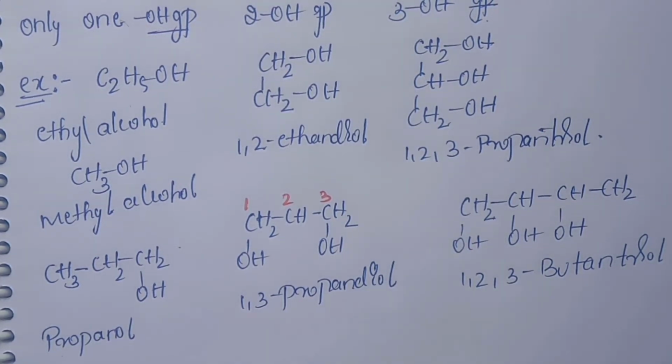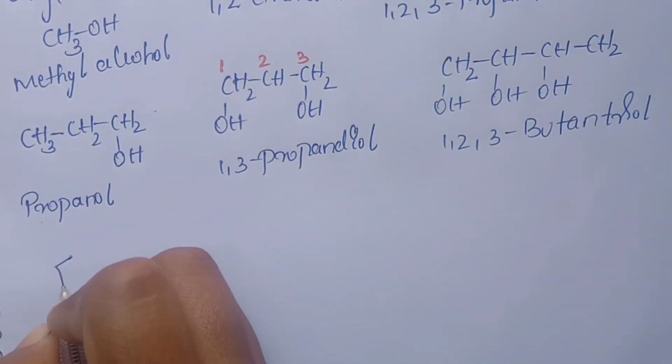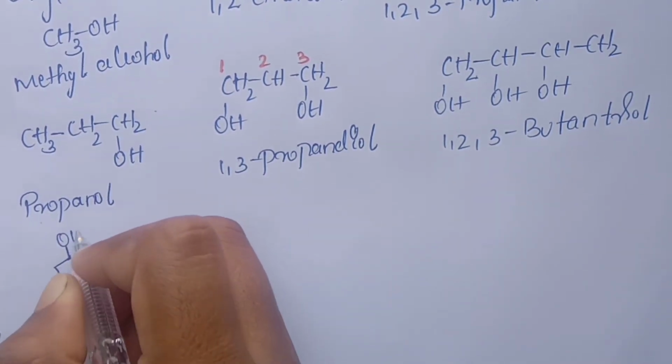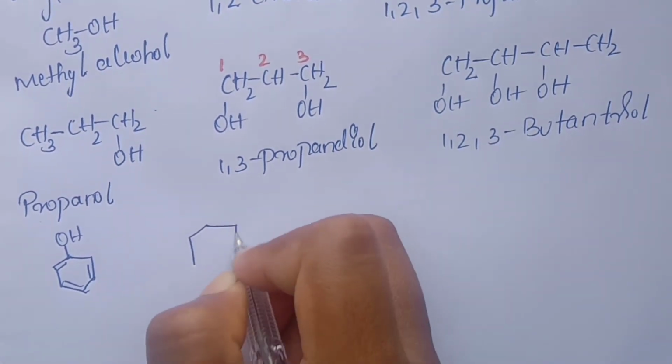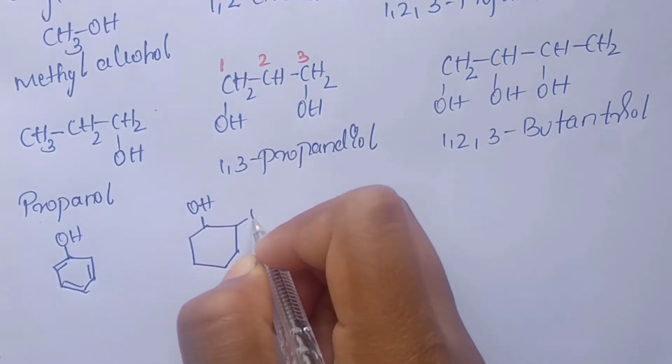Next we move on to some examples on aryl groups. What do aryl groups mean? Phenolic groups. Monohydric means this. Next, this is called dihydric.